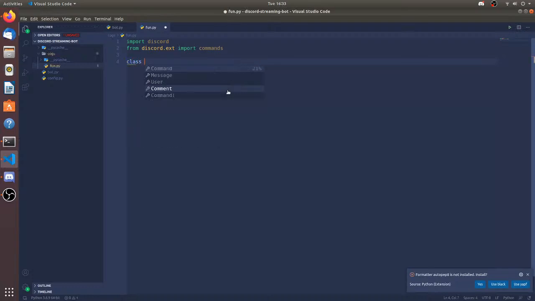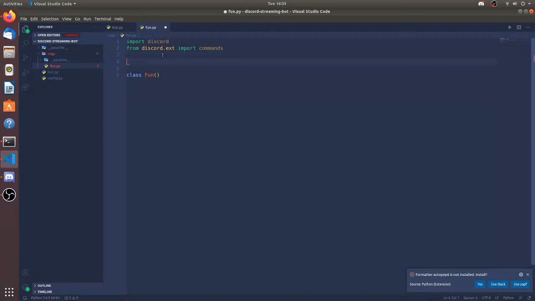Now let's make a class. If you want to make a Discord bot in Python, it's better if you learn object-oriented programming. So let's make a class Fun. Now it's going to inherit from the commands.Cog class. Inheritance is a term in object-oriented programming that means you're inheriting all of the properties of a class.